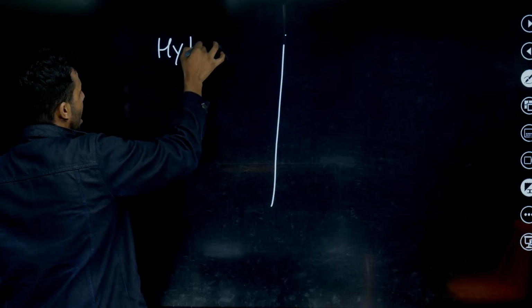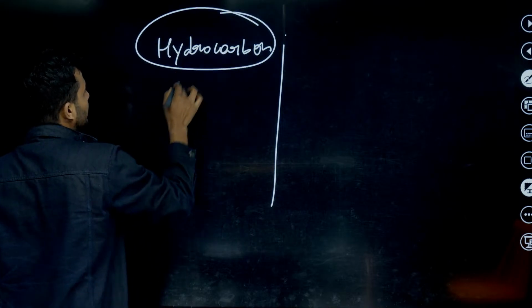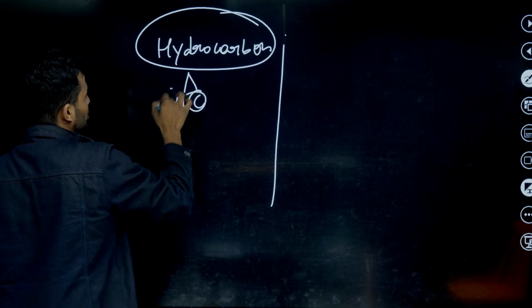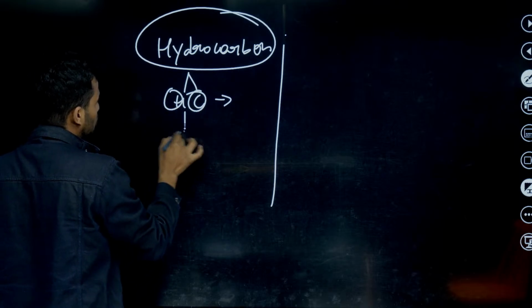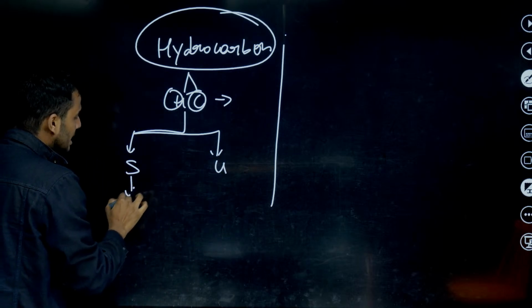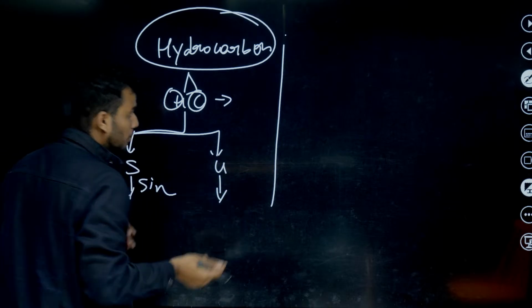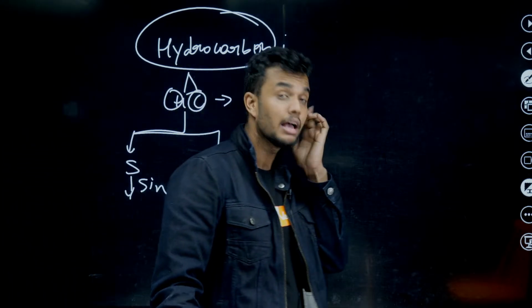Hydrocarbon, IUPAC. Okay. What is a hydrocarbon? A compound containing only hydrogen and carbon is called a hydrocarbon. In hydrocarbons, we have two types: one is saturated and the other is unsaturated. Saturated contains only single bonds. Unsaturated contains double or triple bonds. Okay, students, I forgot, sorry for that.